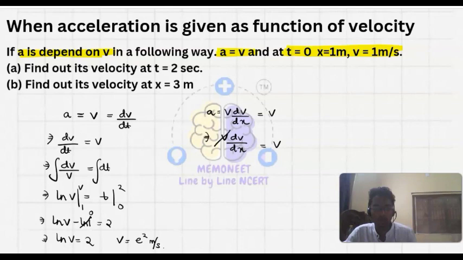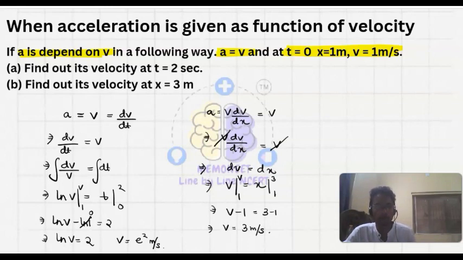Here velocity cancels out, so dv is equal to dx. If we integrate it, v is equal to x, with velocity from 1 meter per second to v, and distance from 1 meter to 3 meter. So v minus 1 is equal to 3 minus 1, that is 2. So v is equal to 2 plus 1, that is 3 meter per second.